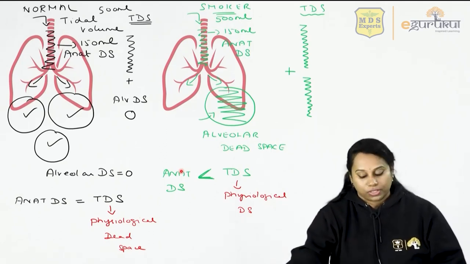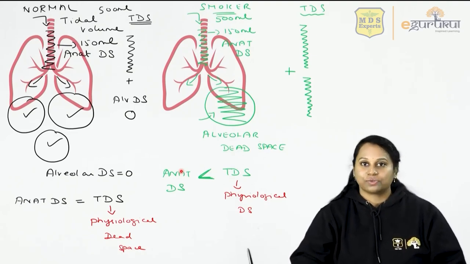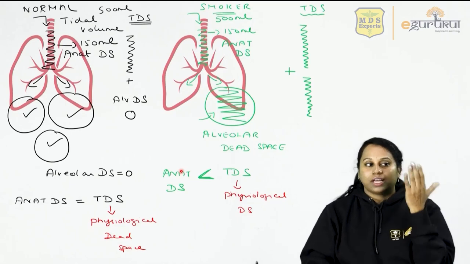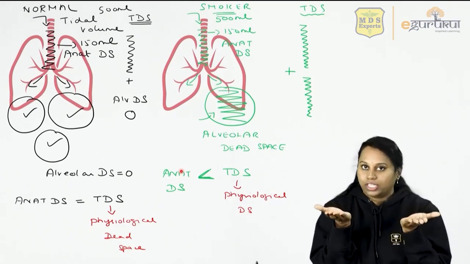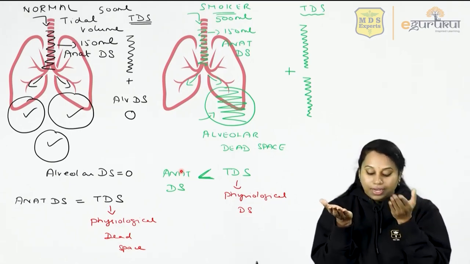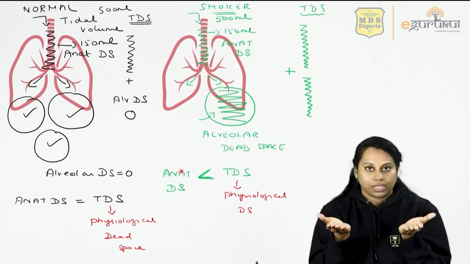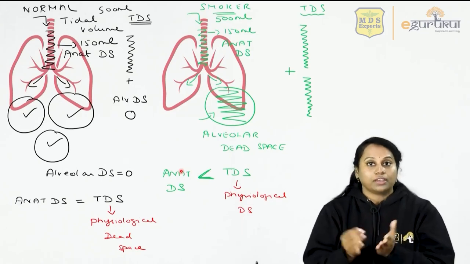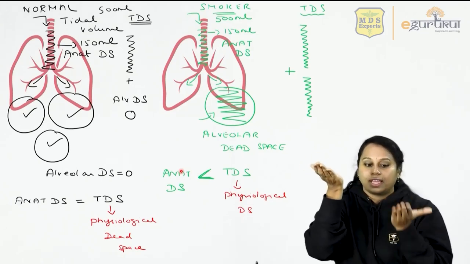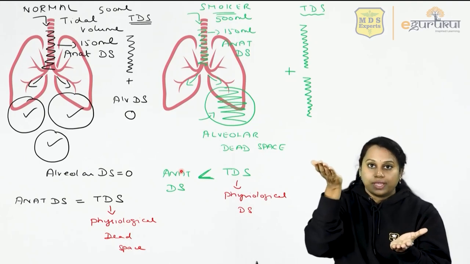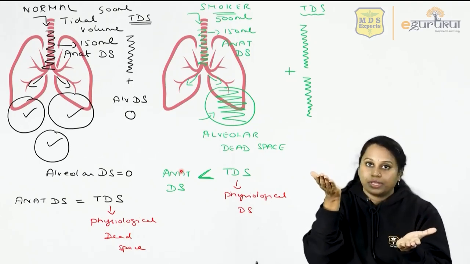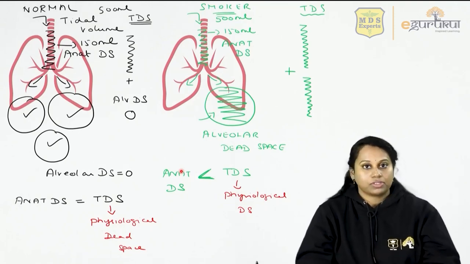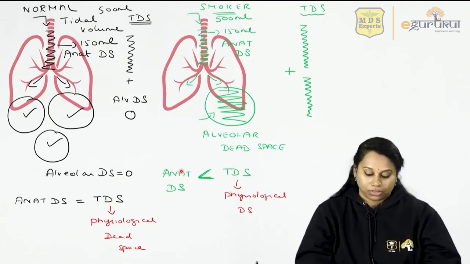See how I used to teach my college first year students. If you are a normal student, you will like anatomy, physiology both equally. So normal anatomical dead space is equal to physiological dead space. Only if you are abnormal, maybe like me, you will like physiology more than anatomy. Physiological dead space more than anatomical dead space, only in abnormal conditions. So this is about the physiological and anatomical dead space concept.